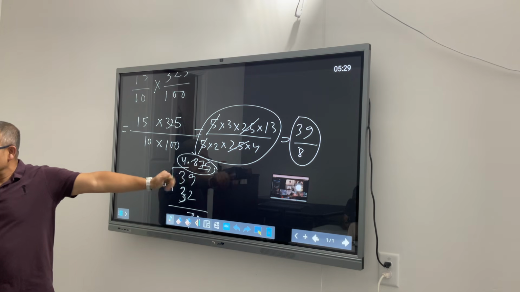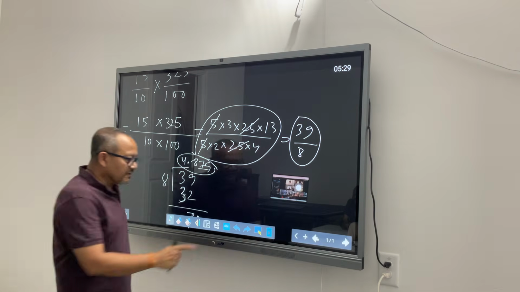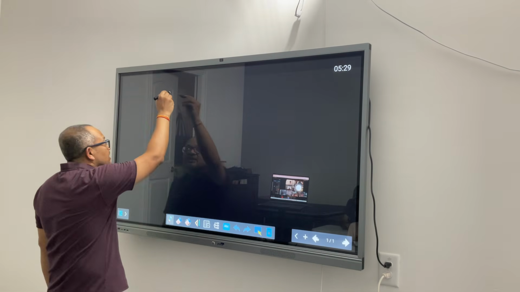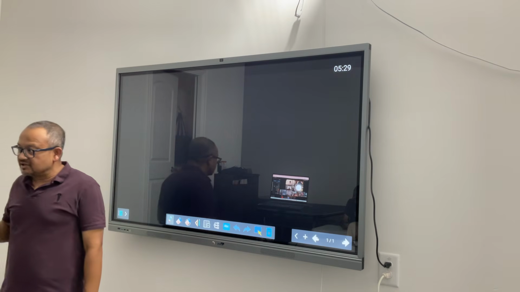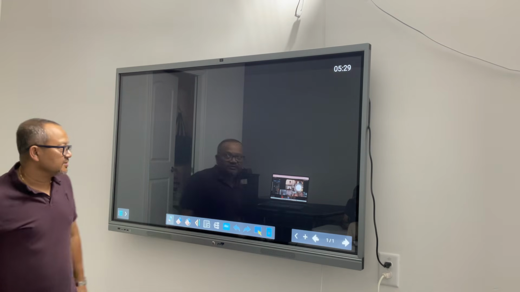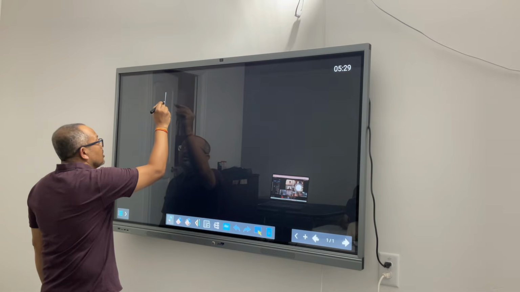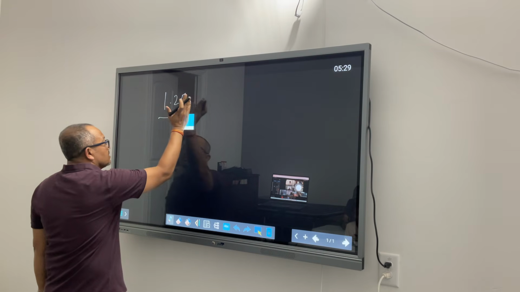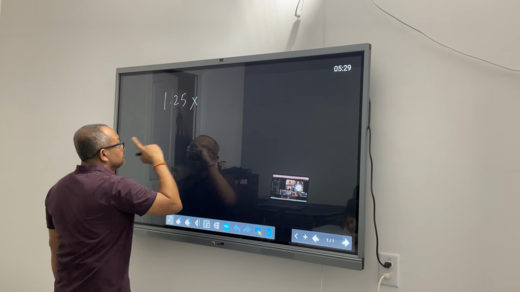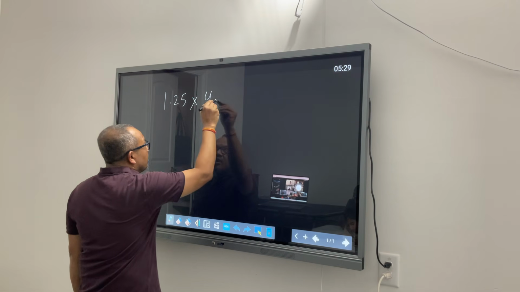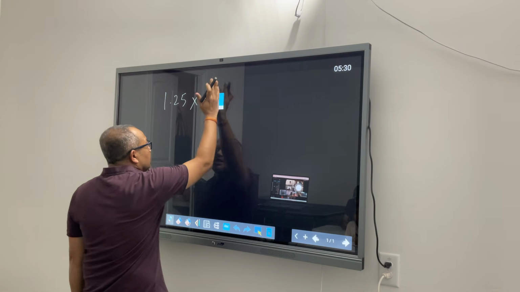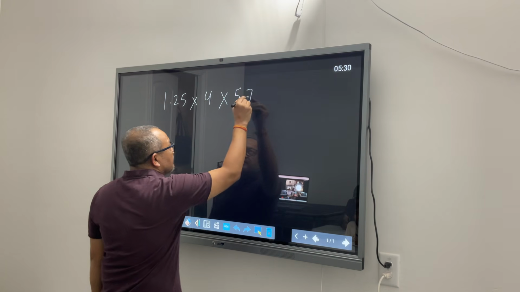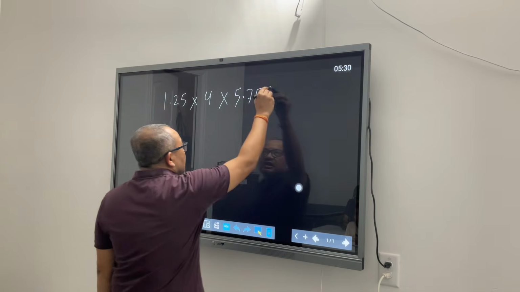Everybody clear? So I will give you guys two problems of decimal multiplication. It will look scary, but this is fun if you do that in a simple way. So 1.25 times 4 times 4 multiplied by 5.75 times 8.